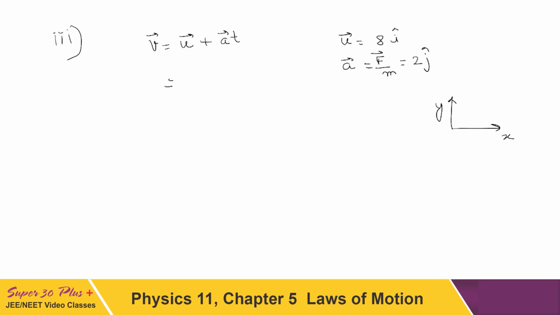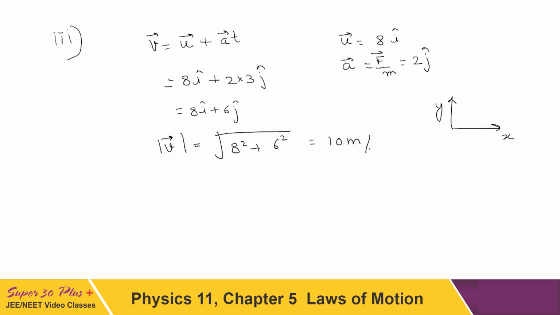Now if I substitute this in vector form, this will be reduced to 8i plus 2. Now t is given as 3 seconds, so 2 into 3j, that is equal to 8i plus 6j. And then the magnitude of velocity comes out to be square root of 8 square plus 6 square, that is equal to 10 meter per second.